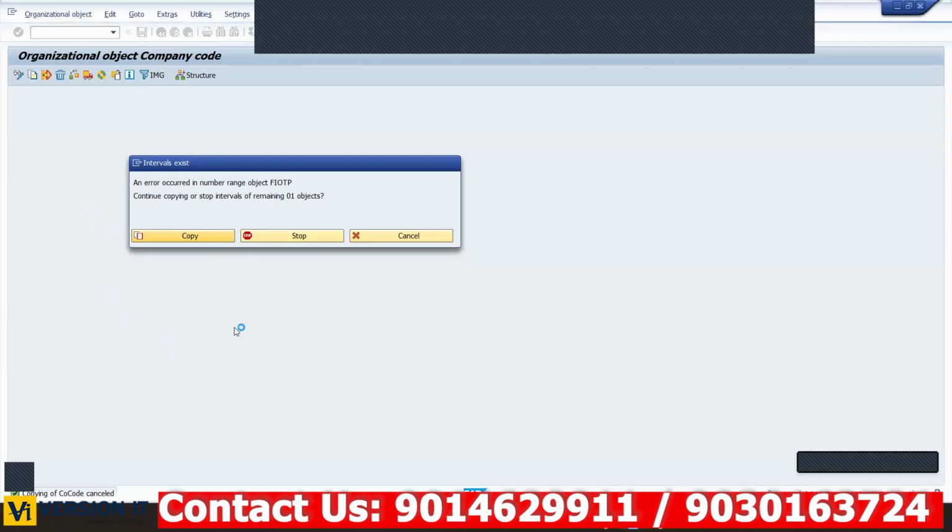Sir, are we creating at the company level or company code level? This is different. A few people already joined a week back, so for them we completed until this enterprise structure. They were creating company codes, but don't worry about that. You focus on what I'm telling in the class. This is related to company code, not company. In our case, we just discussed up to company only. Company code we will discuss from Monday onwards.